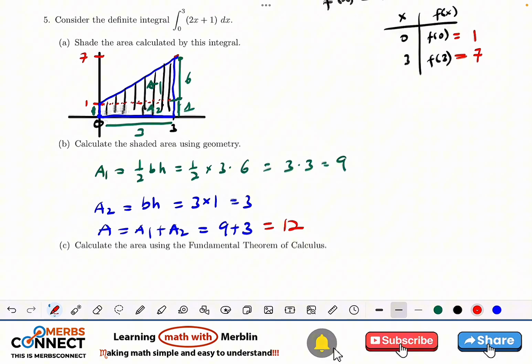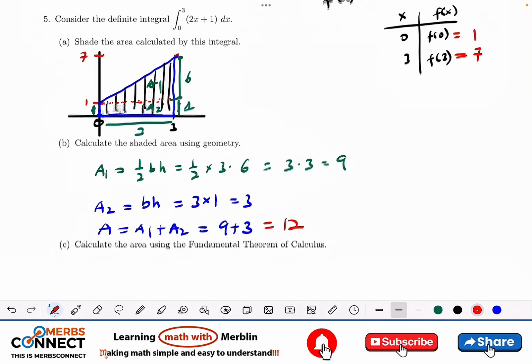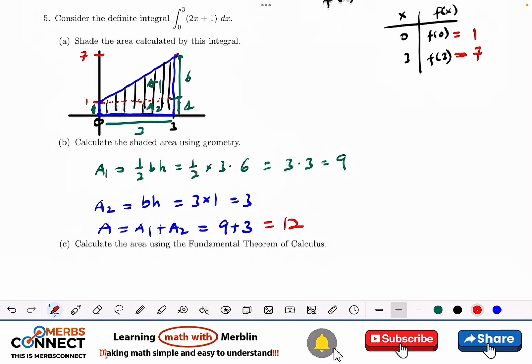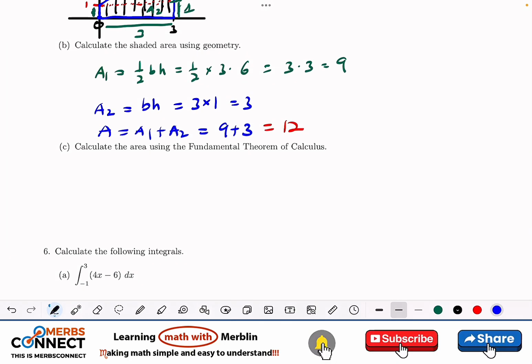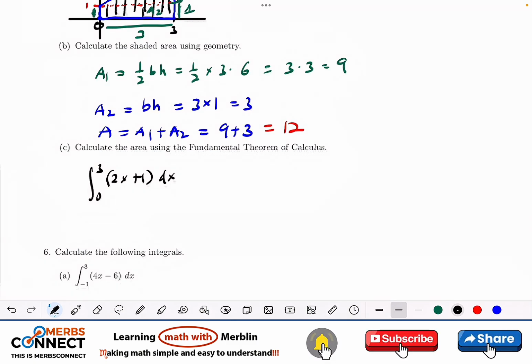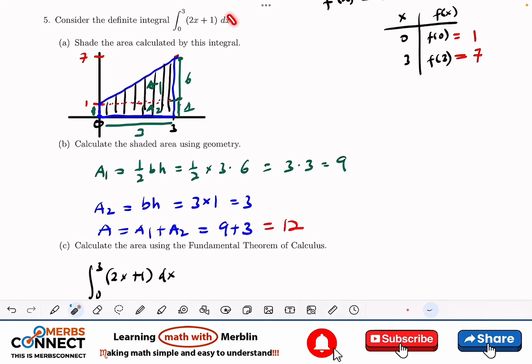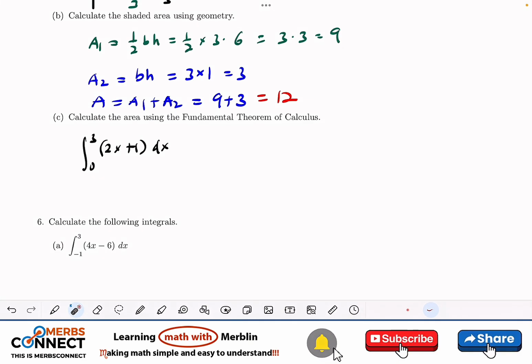Nice. Now C is we need to use the FTC, right? The Fundamental Theorem of Calculus. So we just need to do the normal integration. So I'll just write the integration again and just do it. So from 0 to 3, 2x plus 1. Right? So I'm just writing this one and just doing the normal integration that we do. So this is 2x squared divided by 2 plus x from 0 to 3.